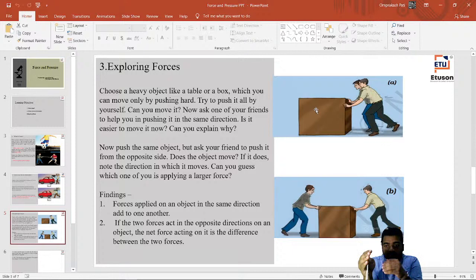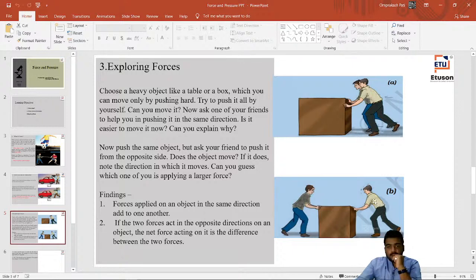There are two or three things coming up in this case. The first case: if the first person, who is standing on the left side, pushes the box with a higher magnitude than the second person, then that box will move towards the second person, right?